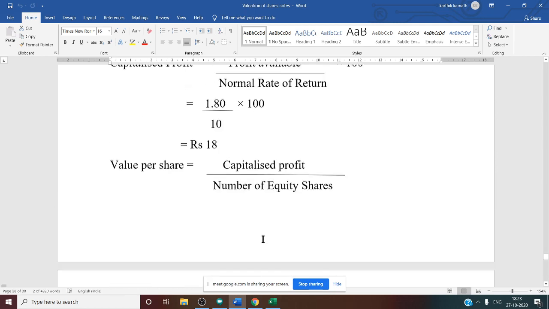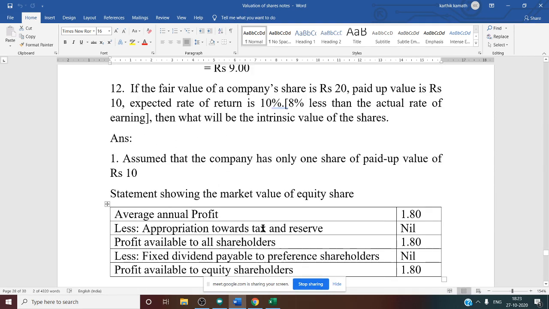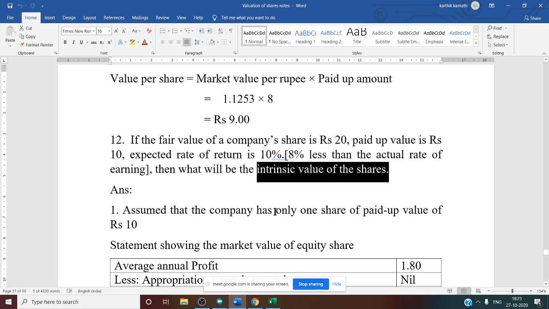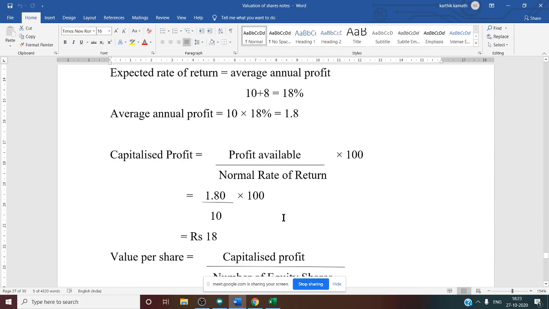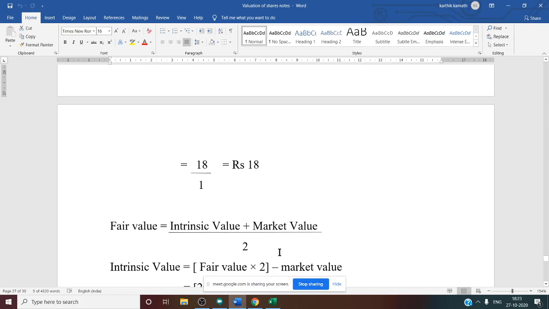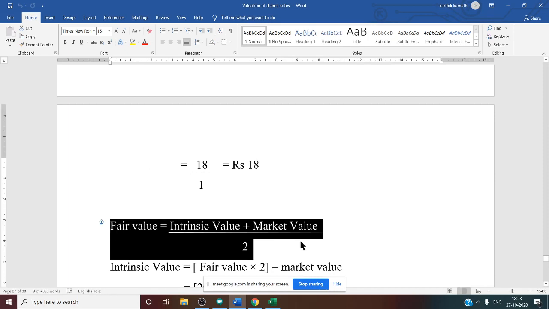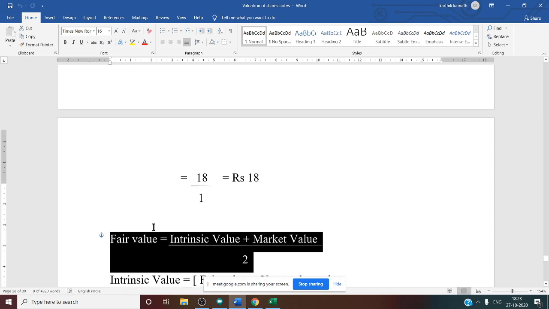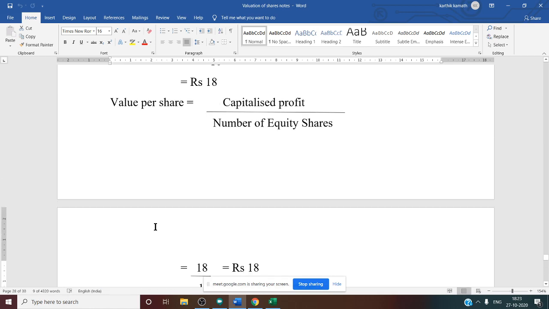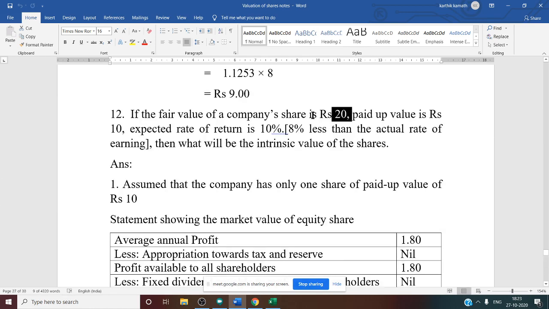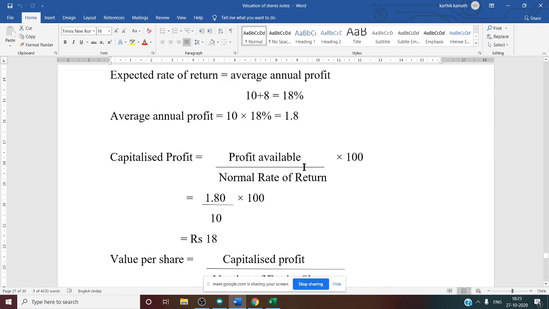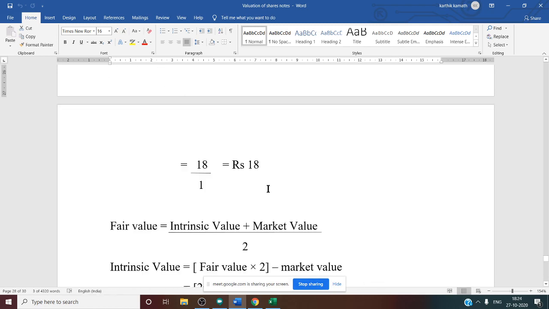But what is the question? The question is to find out intrinsic value. How to find out intrinsic value? Apply the fair value formula. Fair value is equal to intrinsic value plus market value divided by 2. Now the next thing we need to do, we know the fair value information. How do we know it? Because it is given in the problem. See, this 20 is the fair value directly given in the problem. So just substitute in the formula.